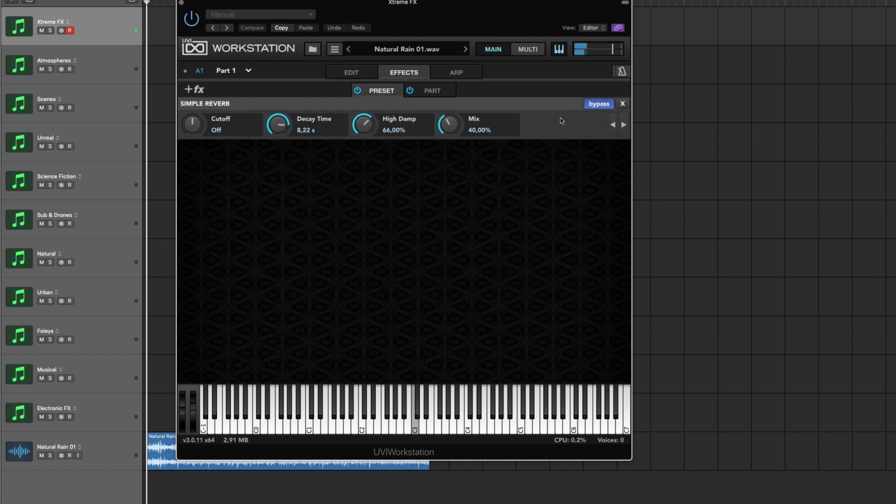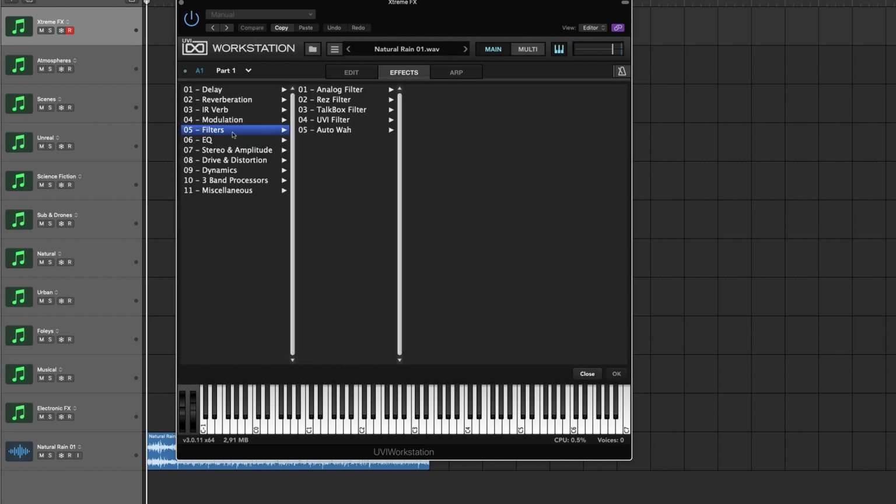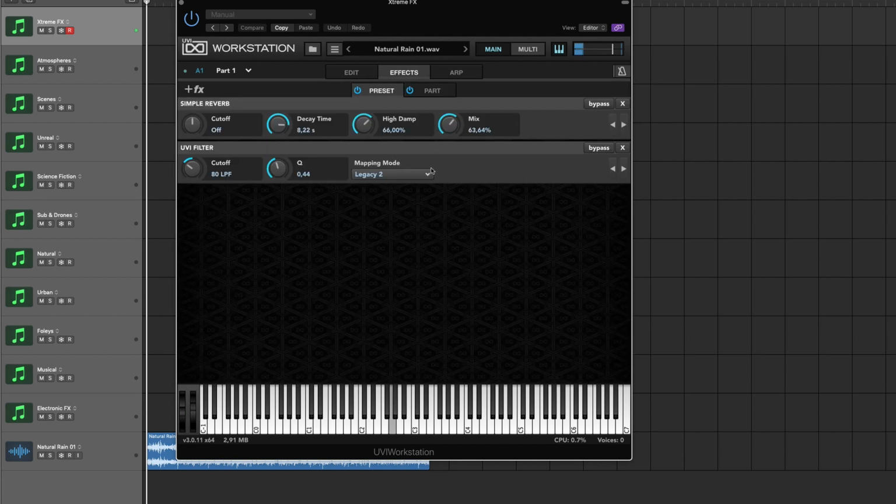So bypass, and with it on, mix it in, transpose it down, and you can of course stack effects on top of each other. And do all kinds of things.